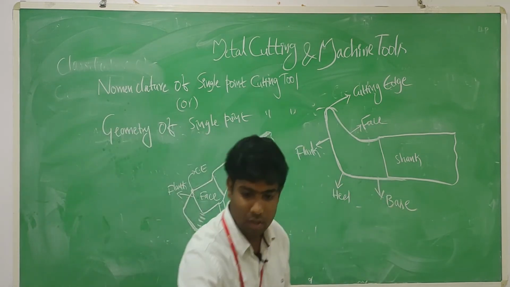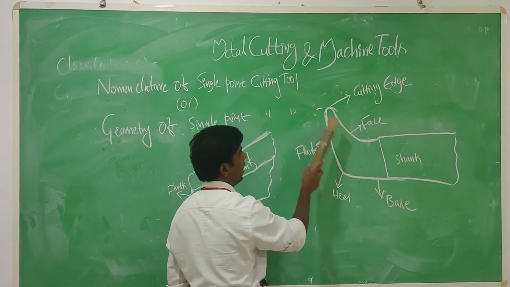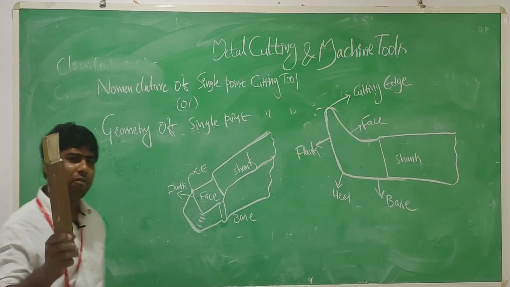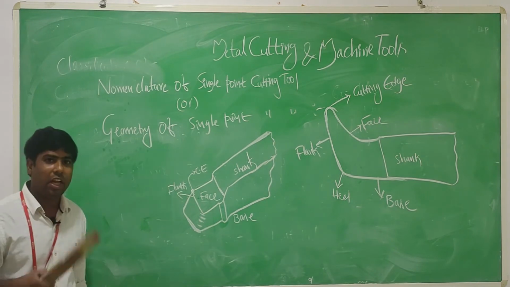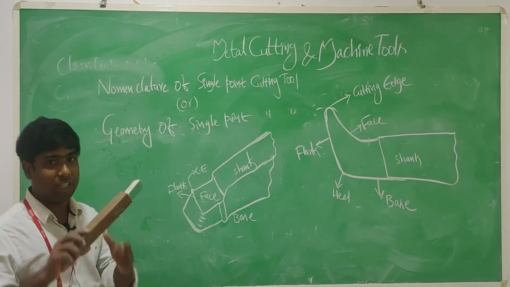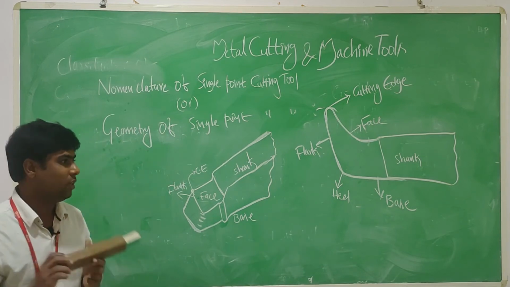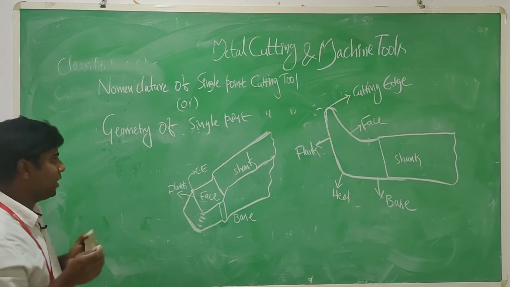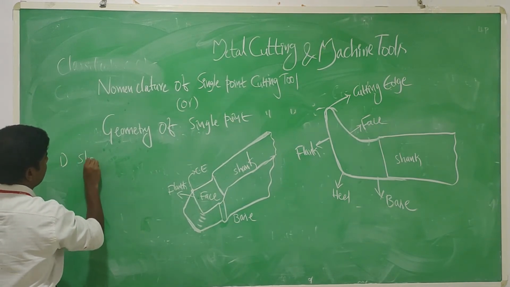shank, face, cutting edge, flank, heel and base. So these are the very important elements of a single point cutting tool. Let me discuss each individual element. First of all, I am going to discuss what is a shank.